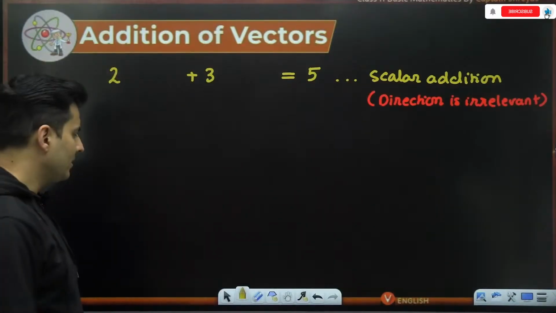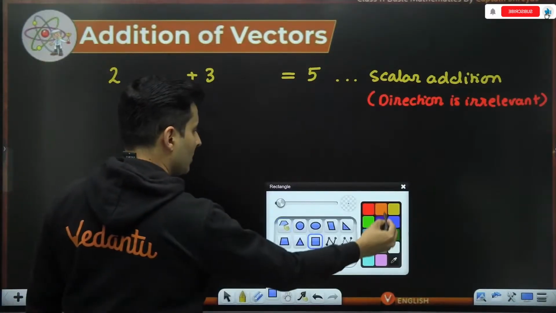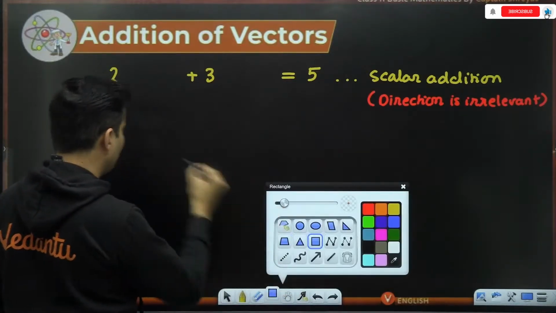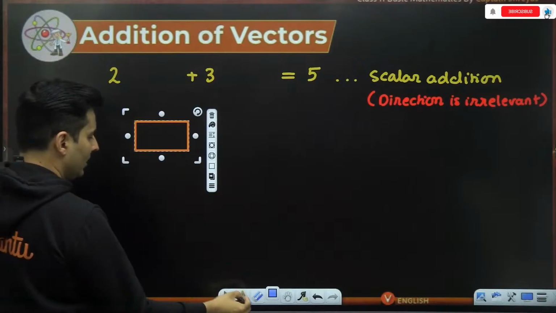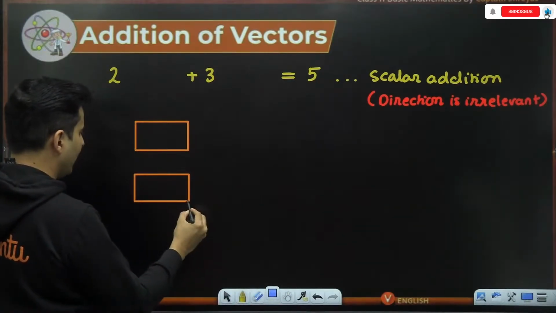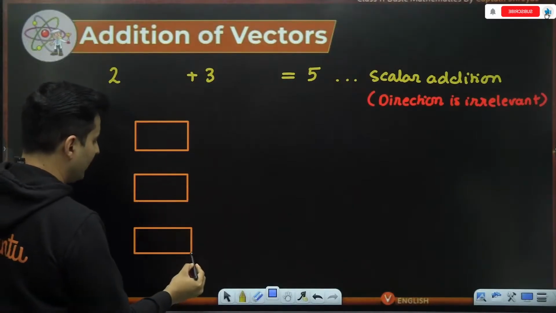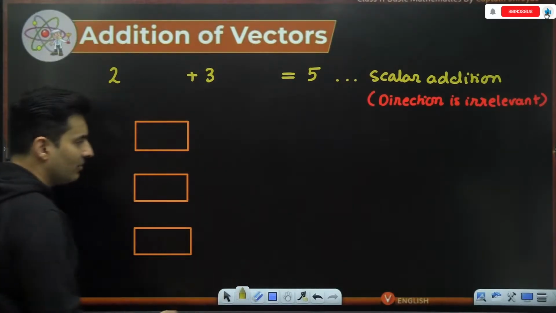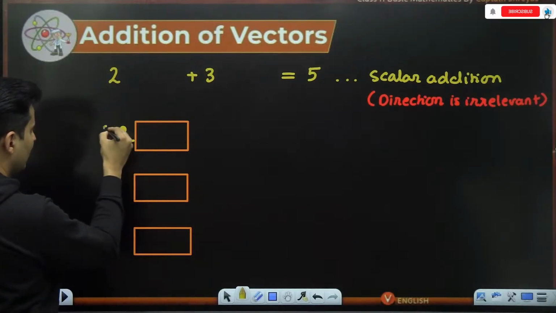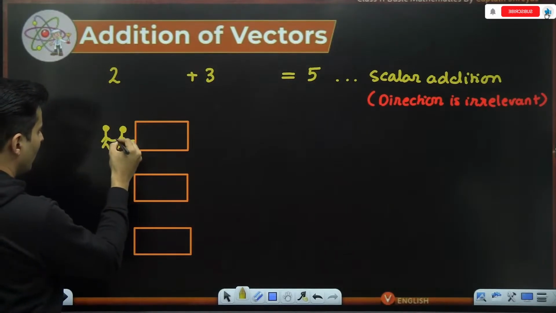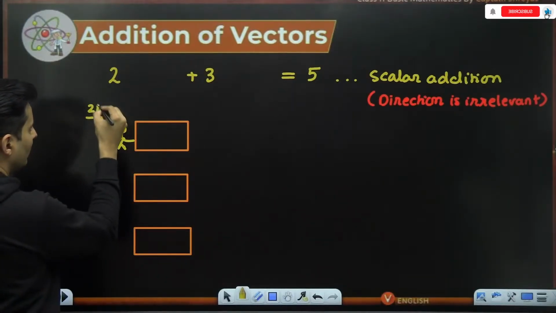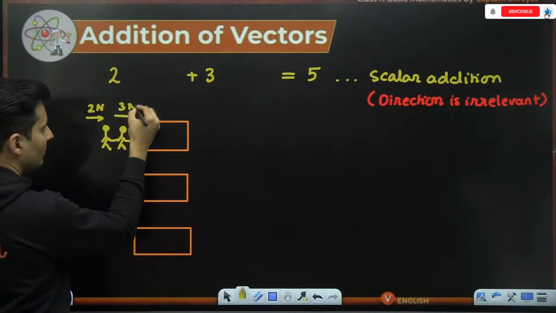But imagine this, that there is a beautiful Champa, and Champa's car has broken down, and now this particular Champa asks the Pandus, hey Pandus, can you help me out? So 3 different times this happens with Champa. First time, one Pandu is pushing like this, and this Pandu is also helping him. So they are pushing in the same direction. This Pandu is applying 2 newtons of force. This Pandu is applying 3 newtons of force.